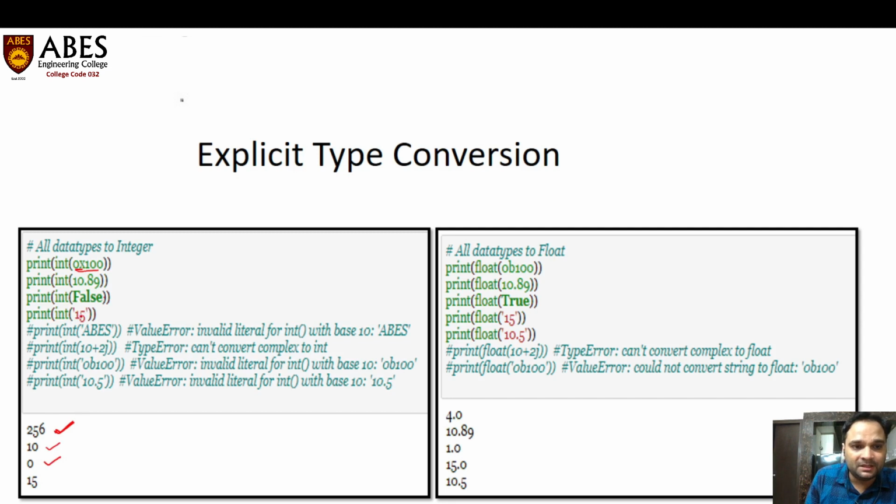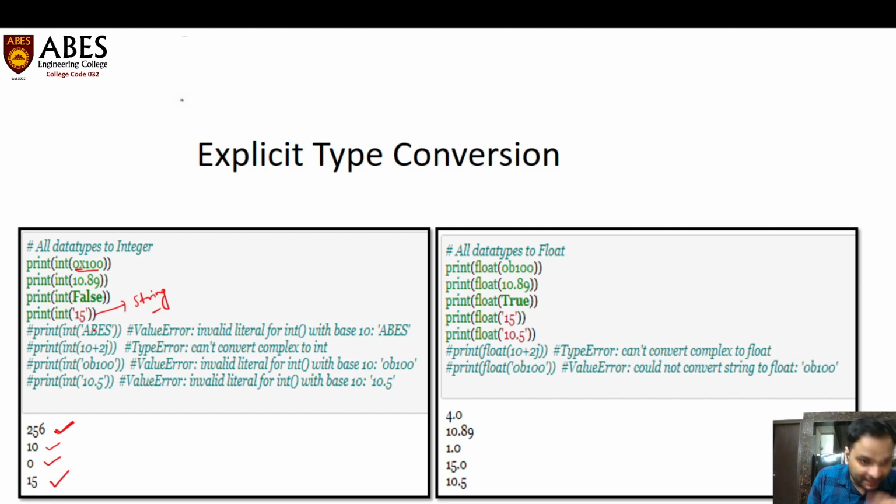Now see, this is 15, but it is surrounded by quotes. When it is surrounded by quotes, then it is a string. So can we convert the string into integer? Yes, we can convert the string into integer, but the value should be of base 10. So 15 is a base 10 value. Yes, it is. So we can convert the value of a string into integer.